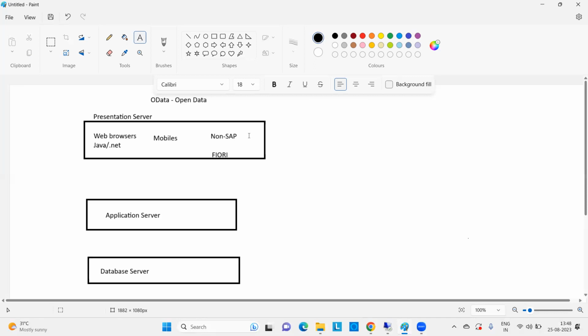It can allow URL format, and web browsers, whatever it is, Java or .NET, or any other software they're using. Whatever it is, it will allow the URL format, and mobiles, tablets, wherever you can go, it will allow the URL formats.